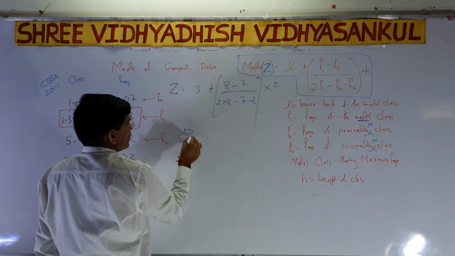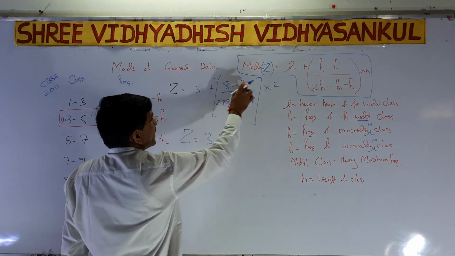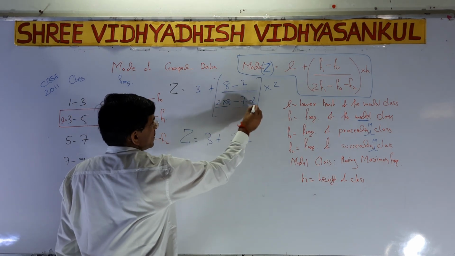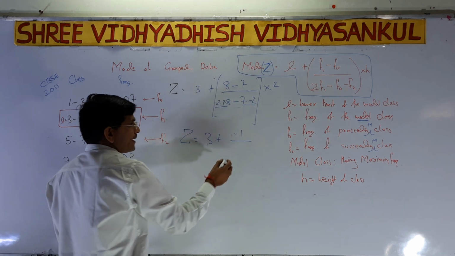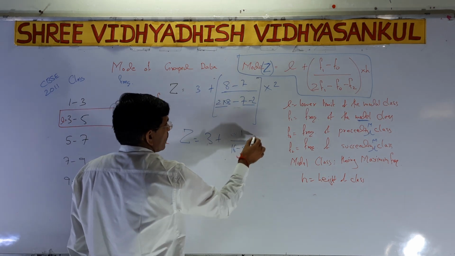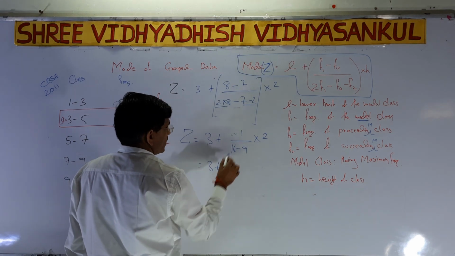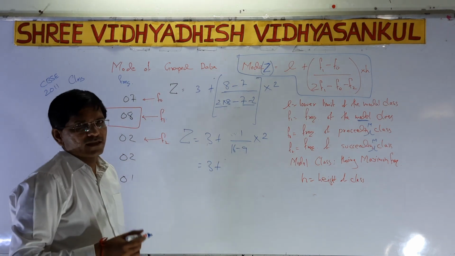So Z is equal to 3 plus 8 minus 7, that is 1, over 2 into 8 is 16. First we have to simplify this: 16 minus 9 is 7, into 2.